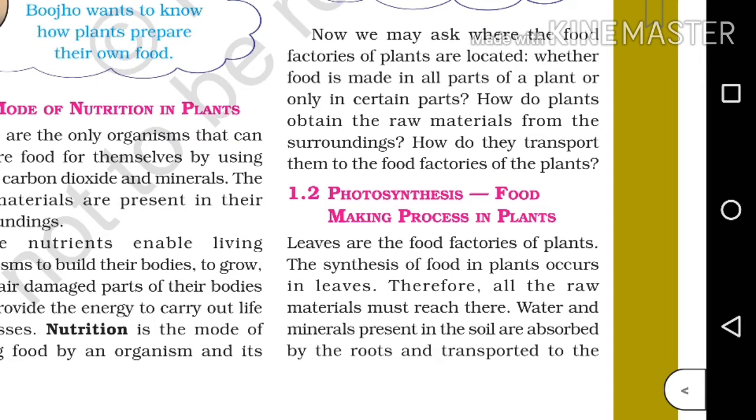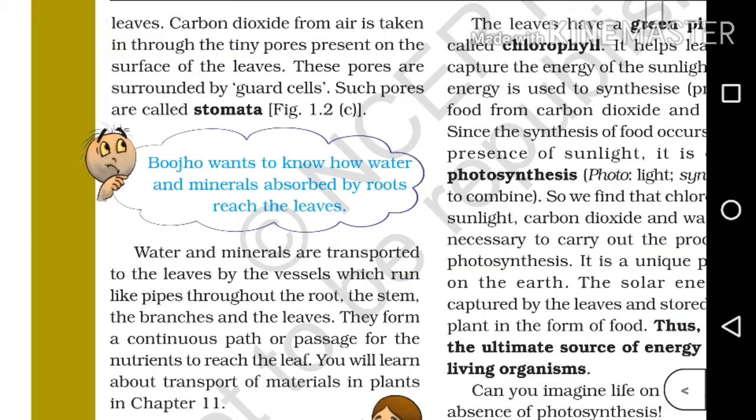Leaves are the food factories of plants. The synthesis of food in plants occurs in leaves. Therefore, all the raw materials must reach there. Water and minerals present in soil are absorbed by the roots and transported to the leaves. Carbon dioxide from air is taken in through the tiny pores present on the surface of the leaves. These pores are surrounded by guard cells. Such pores are called stomata.